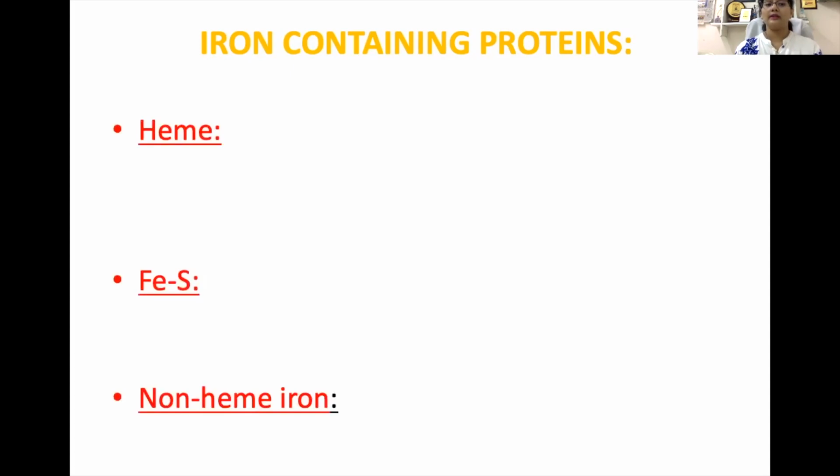So let's see first what are the iron containing proteins, or the different forms in which iron exists in our body. These are the 3 forms. Most of the iron is present in the heme form. Then second is the iron sulfur complex, and some non-heme iron proteins.